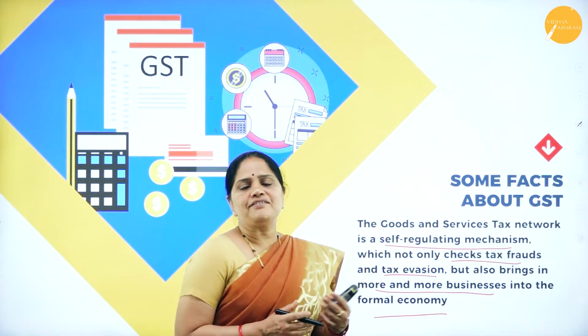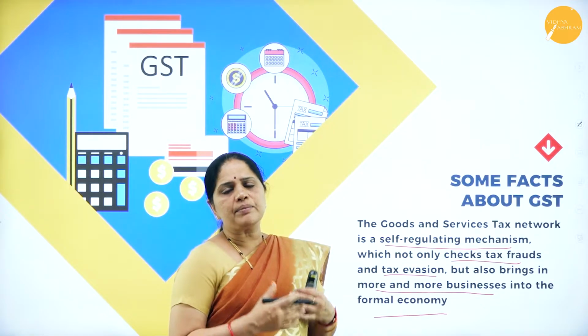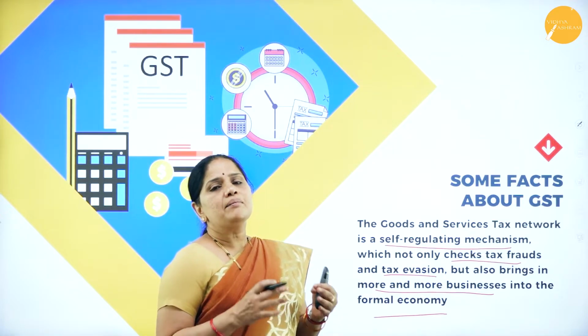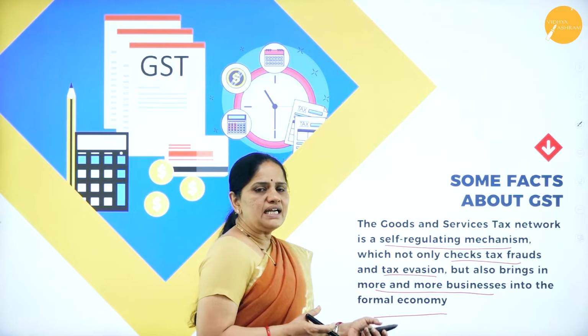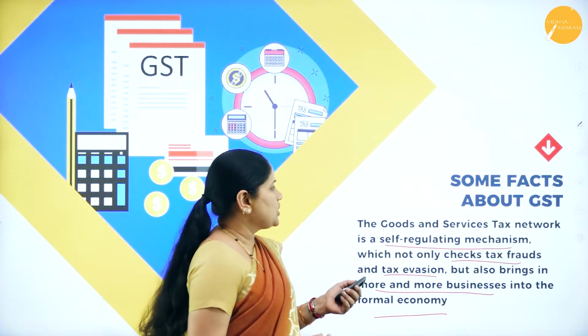With the advent of GST, it is a self-regulating mechanism where any goods, whatever they are, if supplied by any supplier, will be brought under the tax net. So, there are no chances of tax evasion at all.